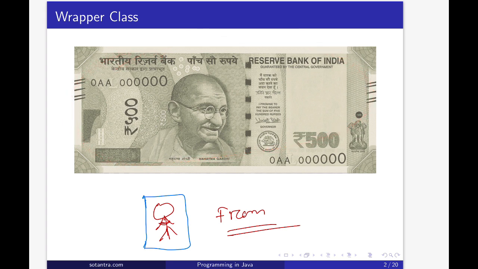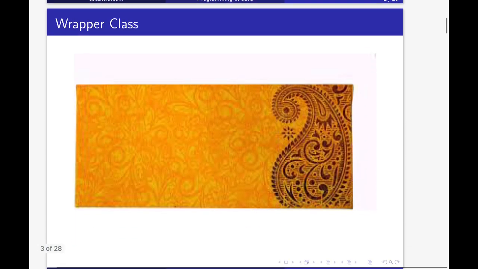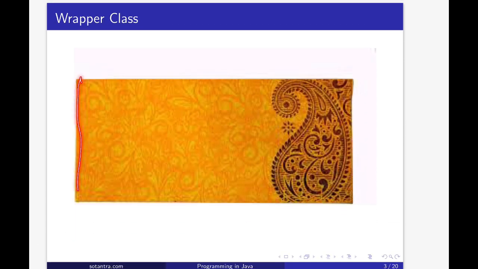So, generally what will we do? Instead of giving this 500 rupees like this, you buy a cover to pack the money. This type of covers are there to gift some money in a wedding function or birthday function.